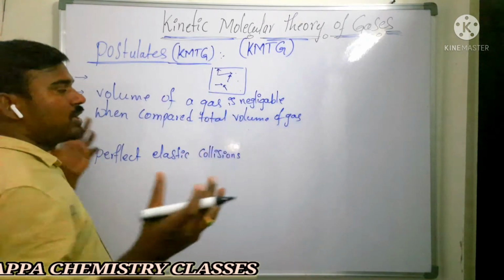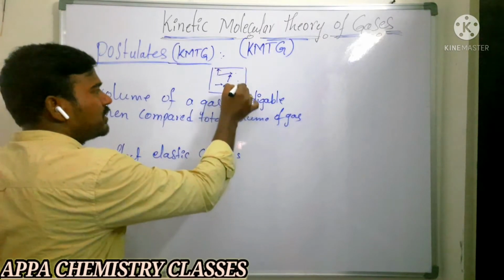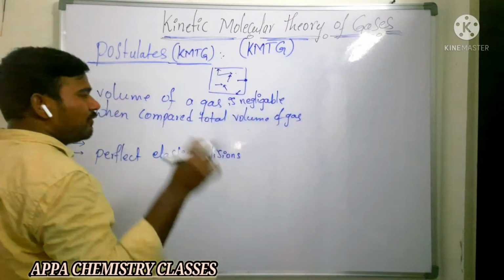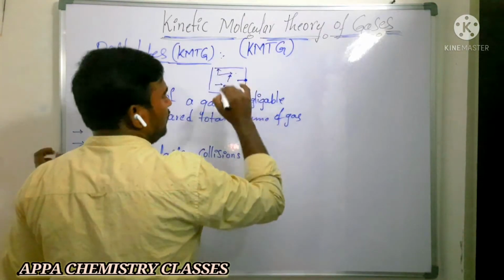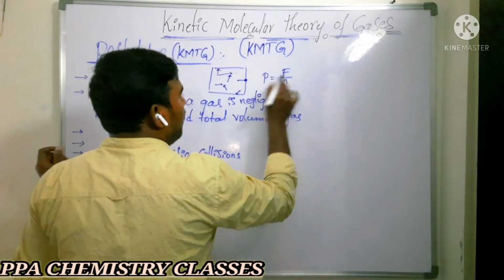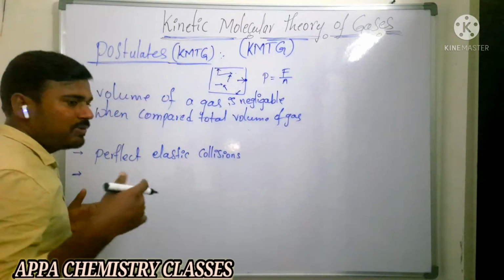The gas molecules are colliding with each other and also with the inner walls of the container. When they collide with the inner walls of the container, they hit the wall with some force. That is force per unit area. On unit area they are hitting, which indicates that some pressure will be developed.